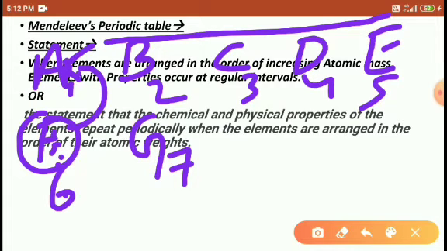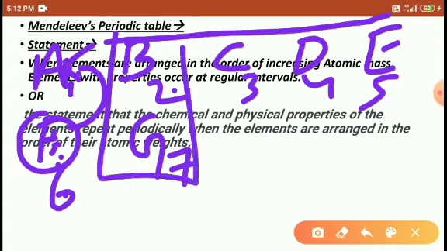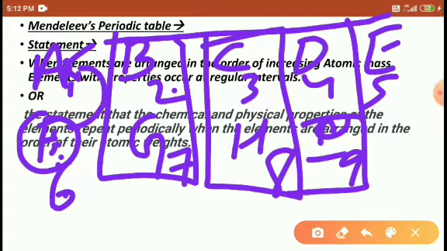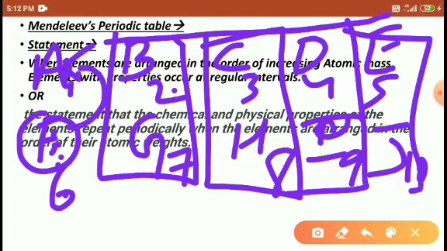So the seventh element and the second element, B, both repeat similar chemical properties. H, the eighth element, and the third element repeat similar chemical properties. I, the ninth element, and the fourth element repeat similar chemical properties. J, the tenth element, and the fifth element repeat similar chemical properties.